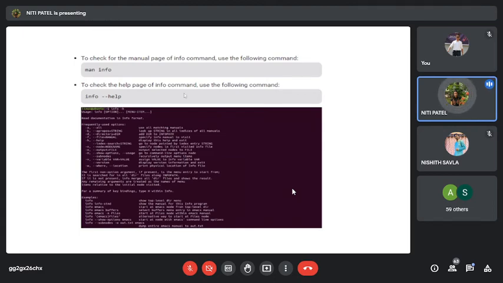If I want to check the manual page of the info command, meaning manual page means what? The man command. So if you want to find out the manual page of the info command, you have to use the command man info. So which means what? The entry of info, in short, will be there in which page? The manual documentation. And in the info page, the detailed information of the manual will also be there.